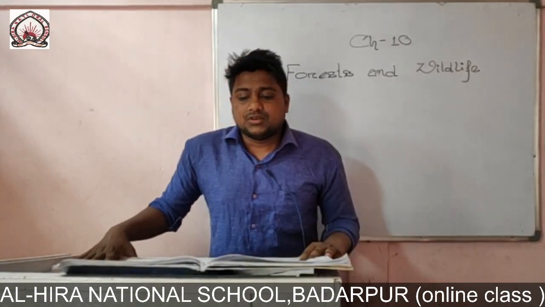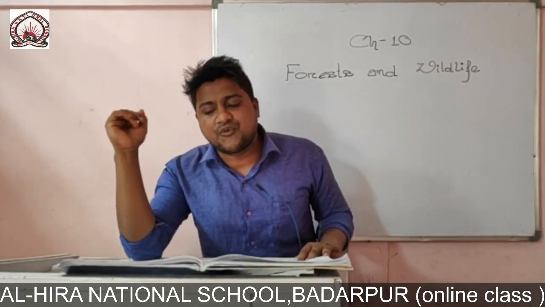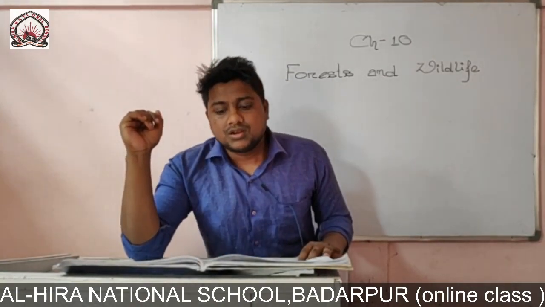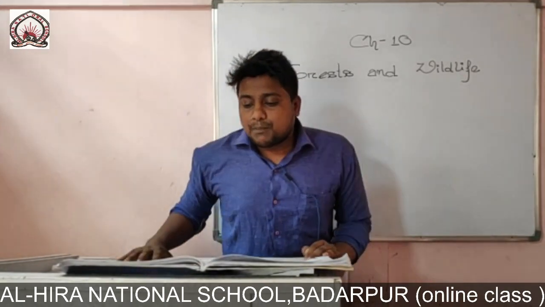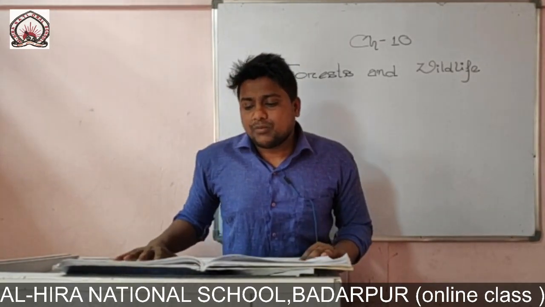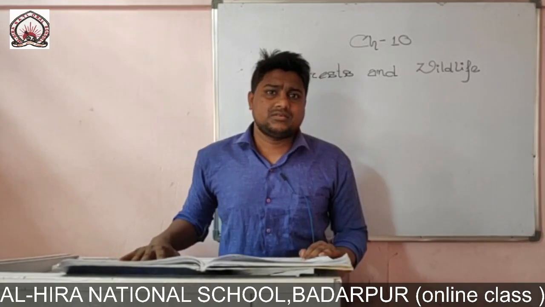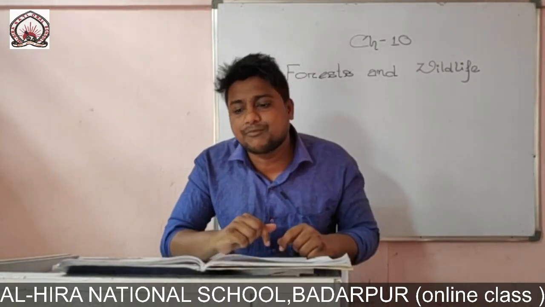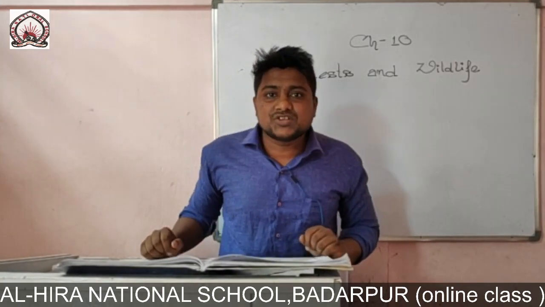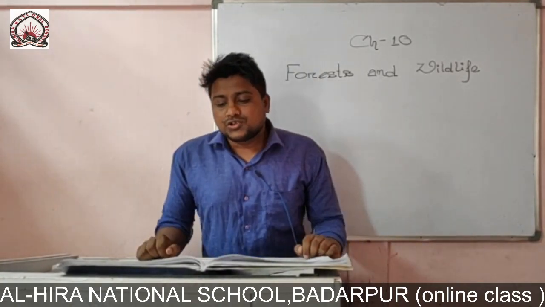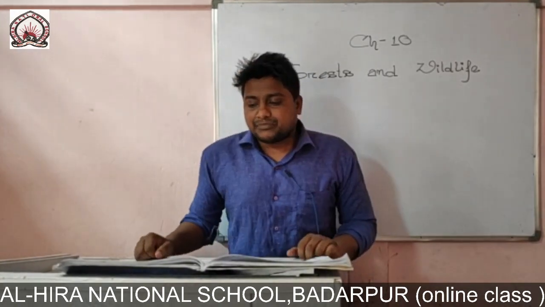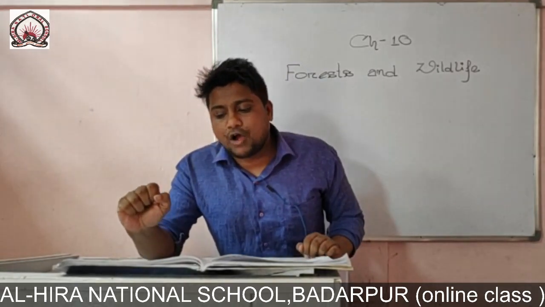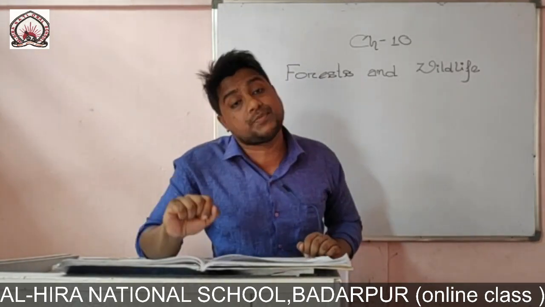Last, fifth, tidal forests. Tidal forests are found in the delta region of the Brahmaputra and Ganga. Now, what is a delta? Where the two rivers meet together, they form a place shaped like the Bengali letter Va. This place is called a delta. In India, they are found in the delta of the Ganga and Brahmaputra in West Bengal.